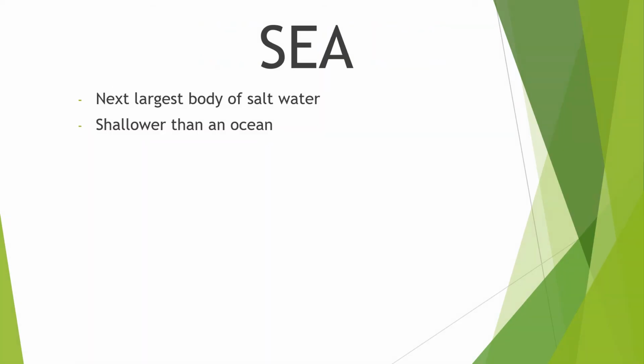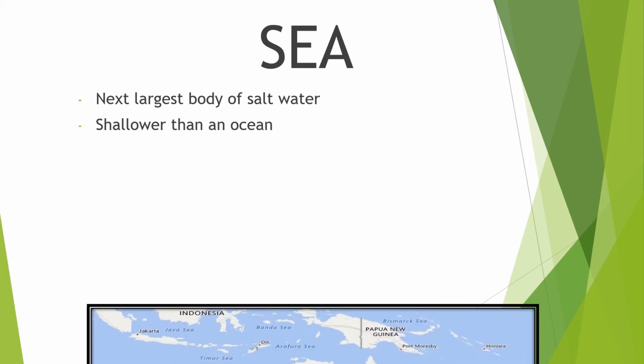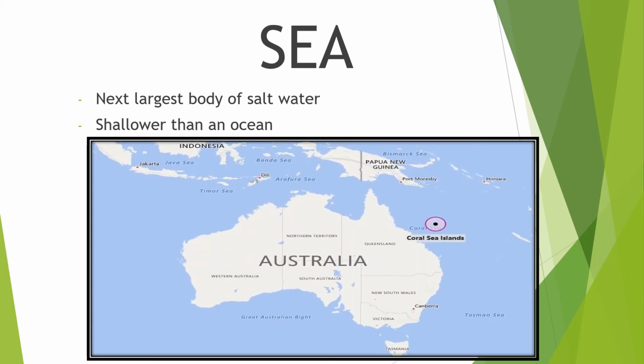The next water form is the sea. The sea is the next largest body of salt water and shallower than an ocean, meaning it is not deep when you compare it to an ocean. Okay, now examples of seas, we have the South China Sea, the Red Sea, Mediterranean Sea, Arabian Sea, and the Philippine Sea. Okay, and there are many seas in the world, class. I cannot mention them all.